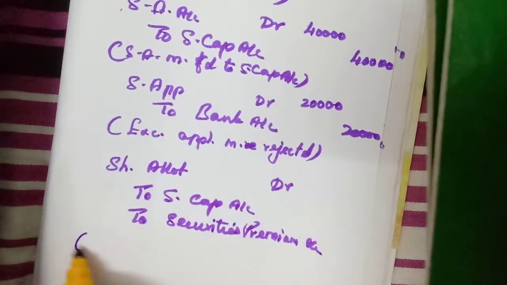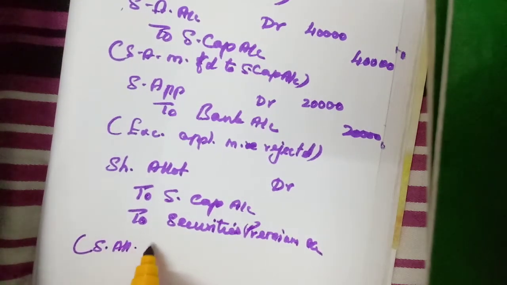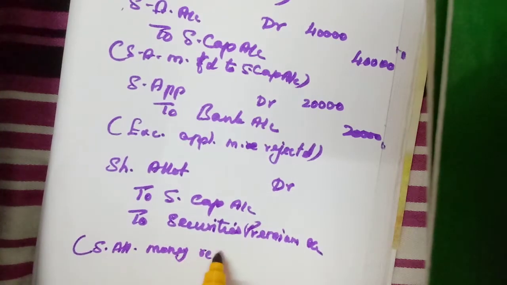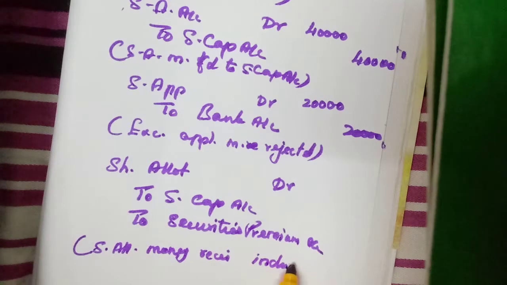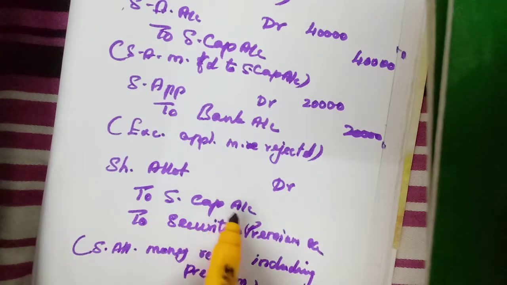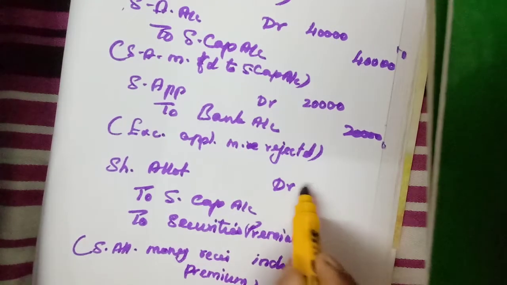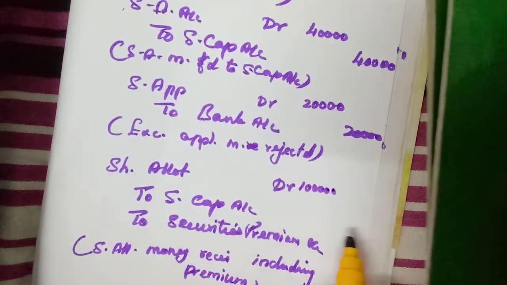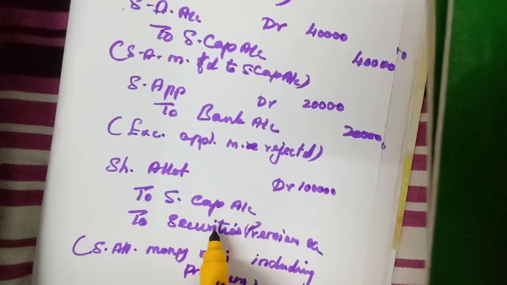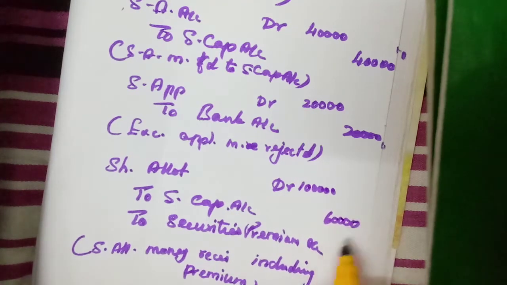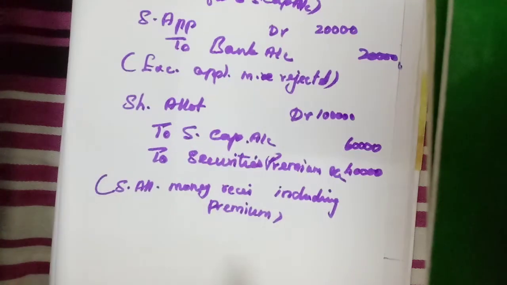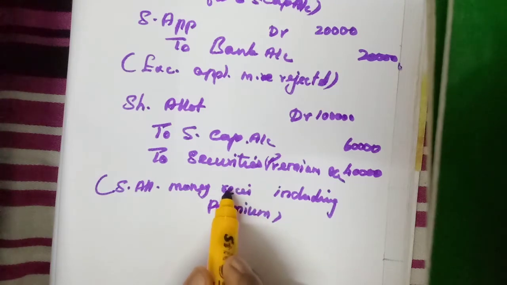Share allotment money due including premium. How much? Now you take only 20,000 shares. 20,000 shares into 5, 1 lakh. 20,000 shares into premium 2, so share capital is 3. 20,000 into 3, 60,000. Here 20,000 into 2, 40,000.